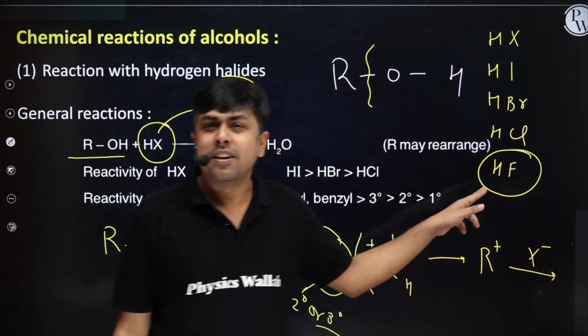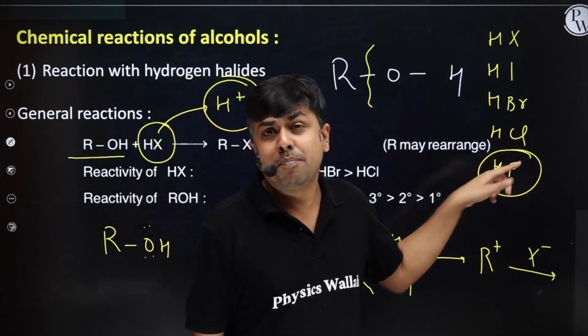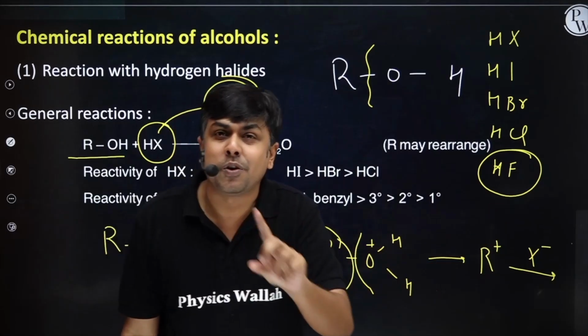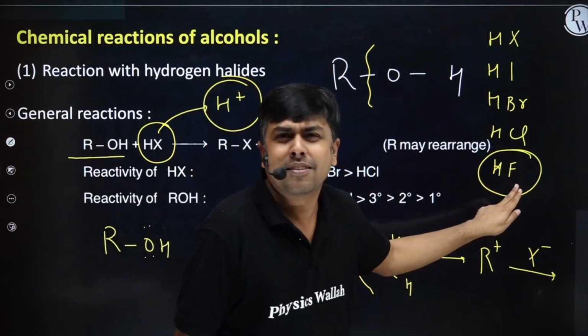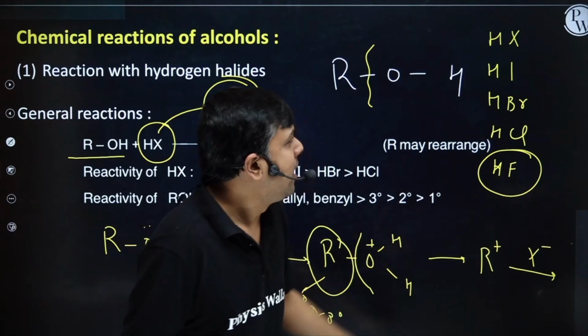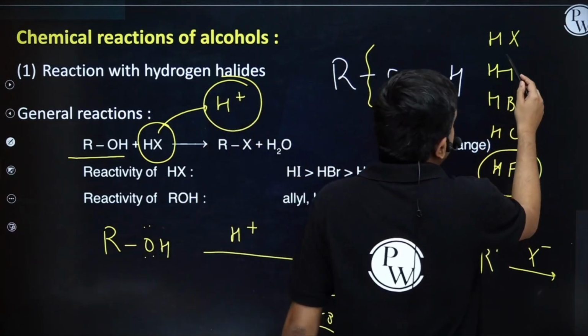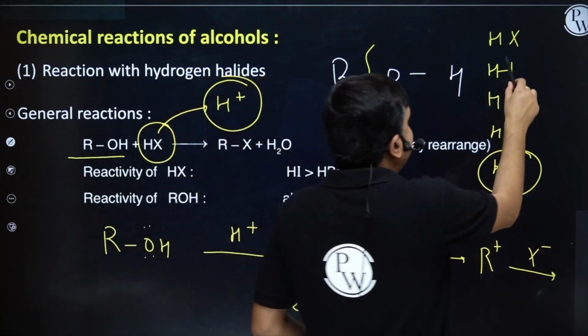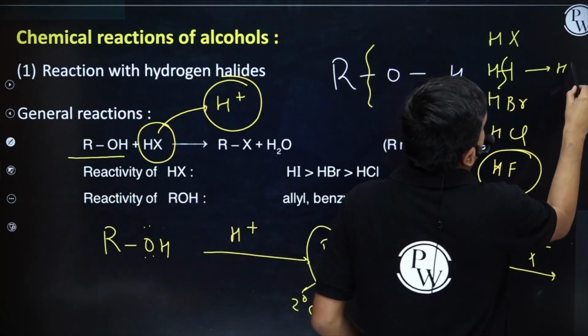Relatively a weaker acid. It's very tough to break this HF bond, right? Because of the high electronegativity of fluorine. The bond length is also less, so bond energy will be more here. Here, in case of HI, the bond energy is very less. Lesser the bond energy, easily it can cleave, and I will have formation of H+.